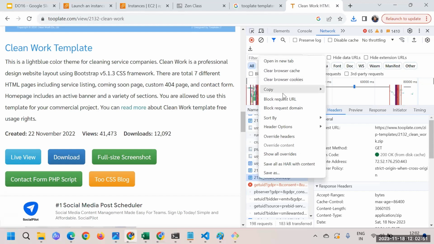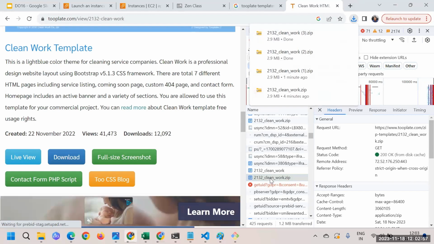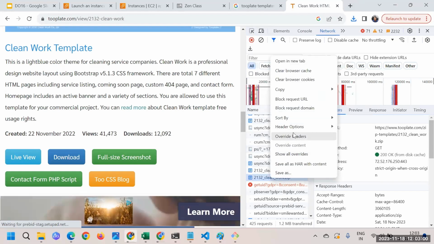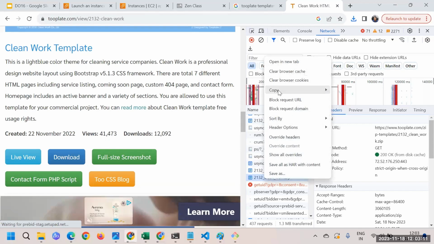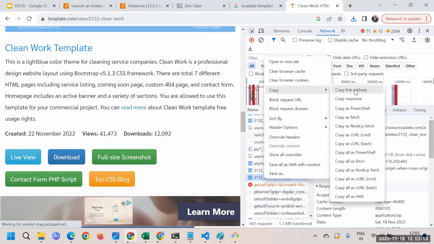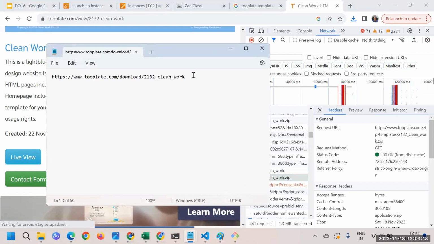Or open it in a new browser tab. Now it's basically downloading. I can get the link. The copy option was there: copy link address. So that's something I'm looking for. Let me check whether this is the correct URL. Yeah, it looks like it is the correct URL.